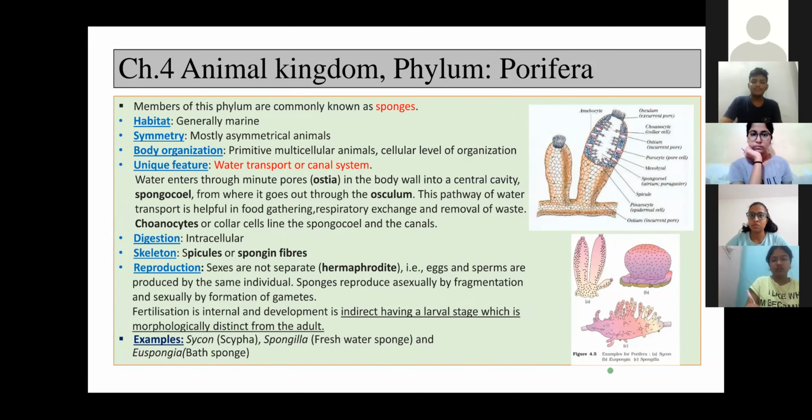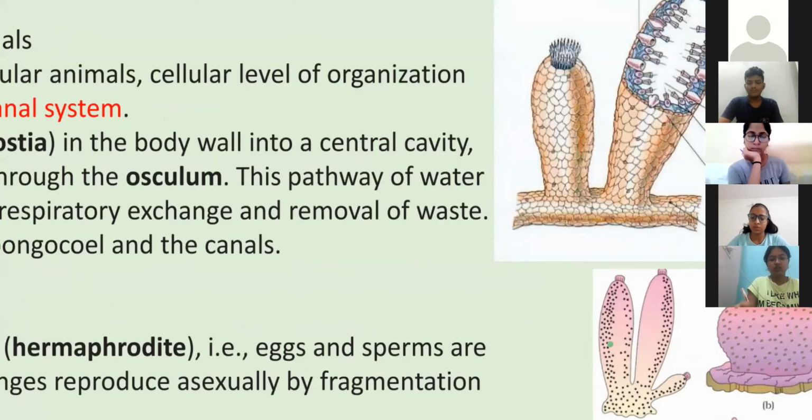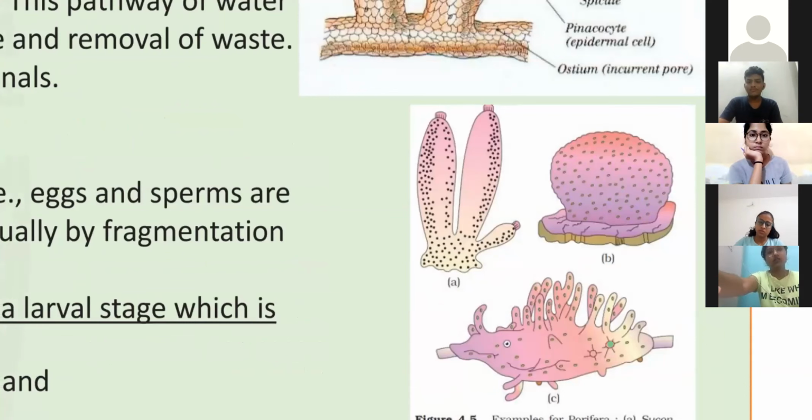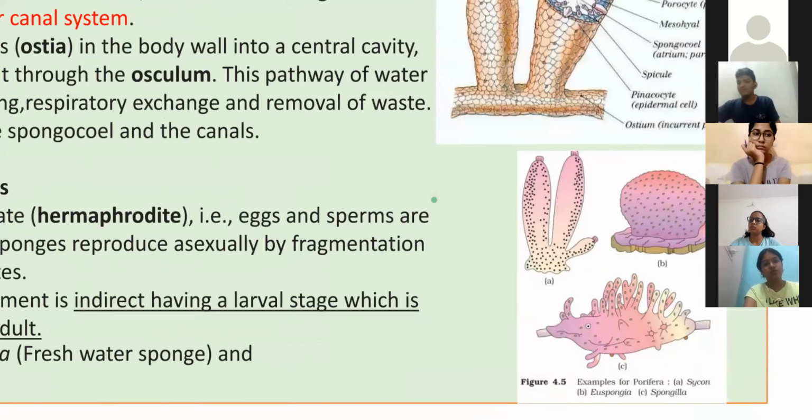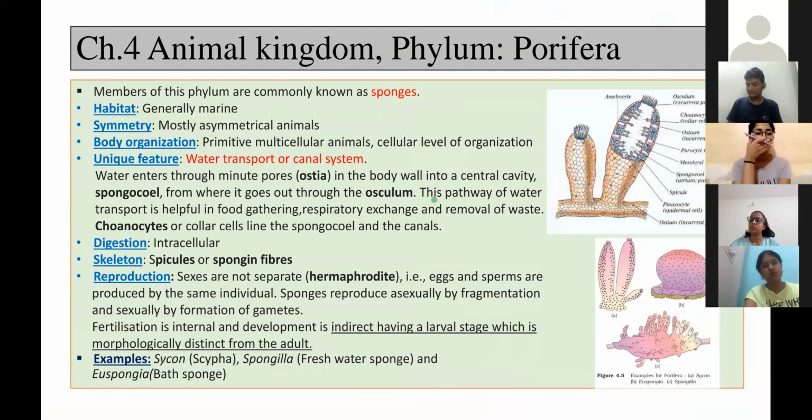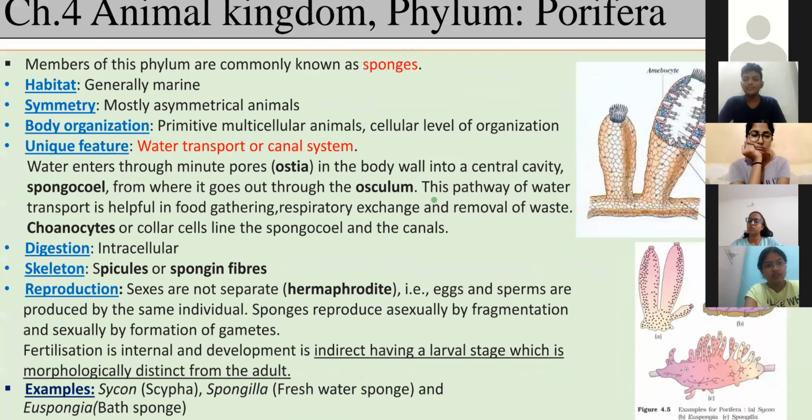Next, first of all, let's see the organisms. These organisms have so many pores on their body. These dot structures are the pores. In any example of Porifera you can see that so many pores are present on their outer body surface. That's why the name Porifera was given. Members of this phylum are known as sponges.